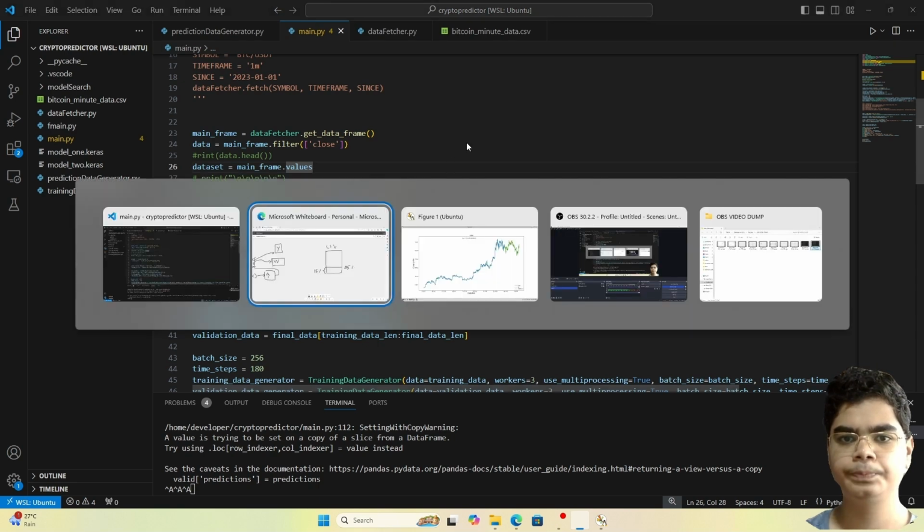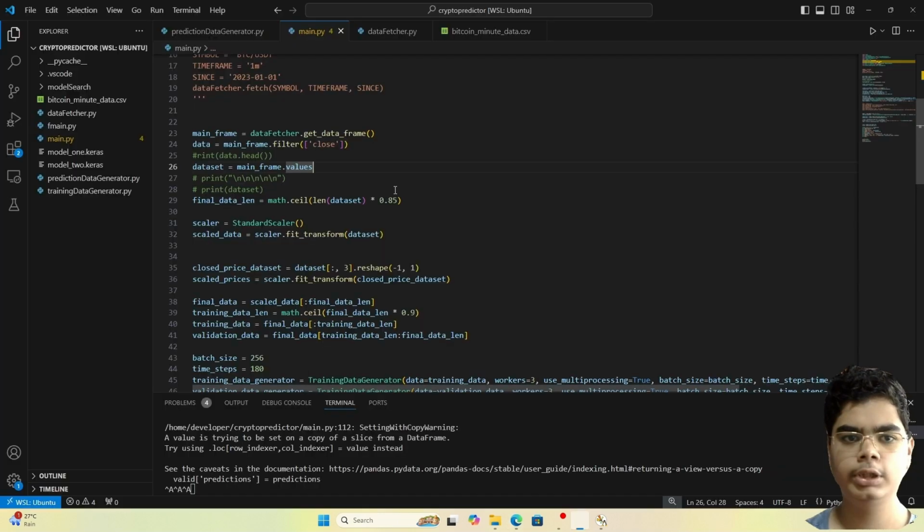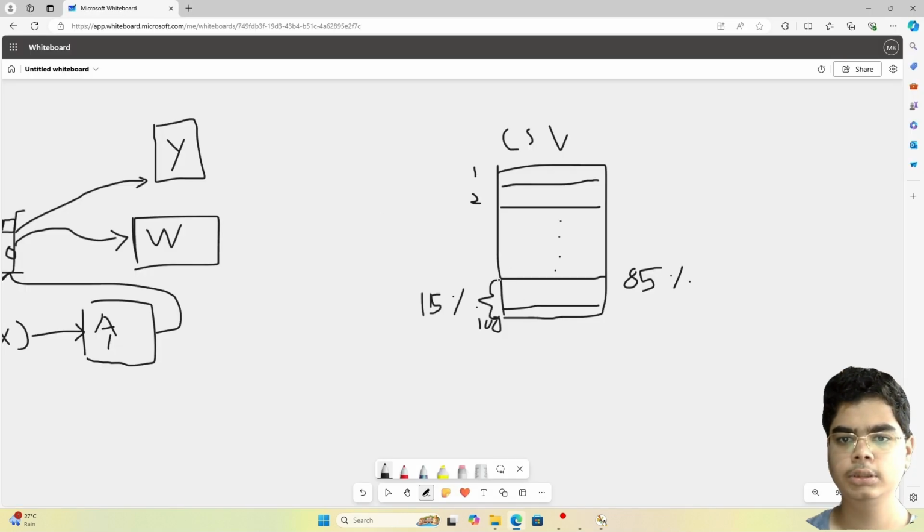Like if this is the first data point, then this is the second data point, and so on and so forth till 100. So this is the 100th data point. Okay, let me write it here. So now with the help of this line, we know that 85% will lie somewhere here, which will be the 85th data point.